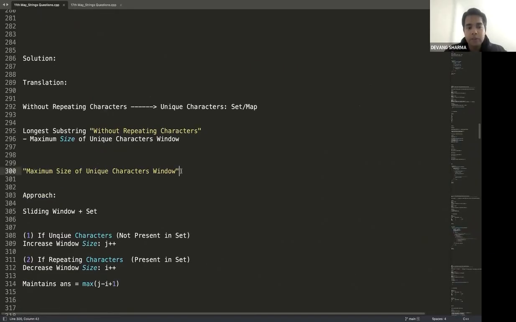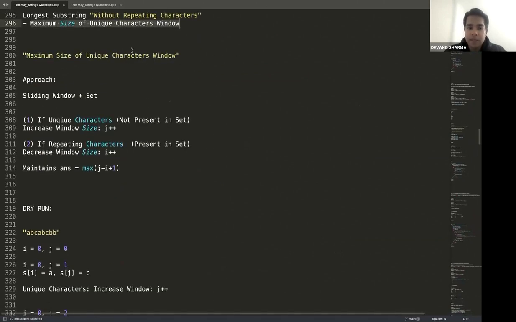Now, here we're going to use a trick again that we refer to as translation. What is translation? When you say without repeating characters, it means these are unique characters. And when you say longest substring, I'm talking about the maximum size of a unique character window. So if my question becomes the maximum size of a unique character window, my approach would be straightforward: sliding window and set. Why? Because unique characters means set and maximum size of window means sliding window.